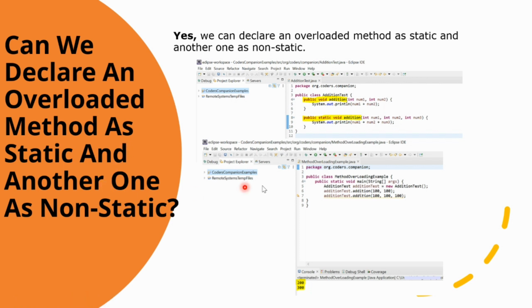Then in another class, I have called them according to my need. Here I have called the addition test and called the same method with the values of 100 and 100 in one method, and then 100, 100, 100 in the other method, so that it gives me the output as 200 and 300. So it means that yes, we can declare an overloaded method as static and another one as non-static. Overloading is based on the method name and the number or the type of its parameters, so hence these are overloaded methods.